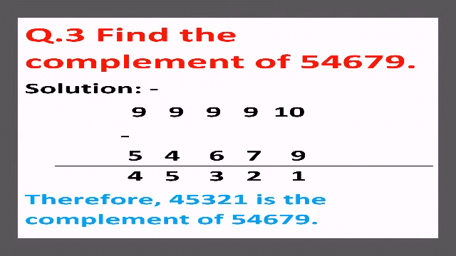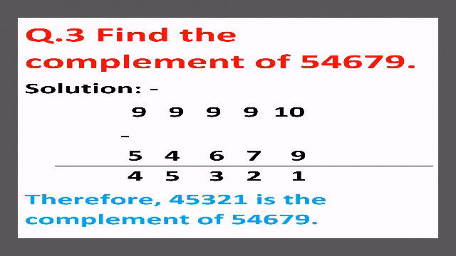Now let us start our third question. The third question is: find the complement of 54,679. See, here it is a big number, a large number. So you are thinking, oh my god, it's a large number, we need to take pen and paper. No need to take pen and paper. We have to follow the formula. The formula is all from 9, last from 10.